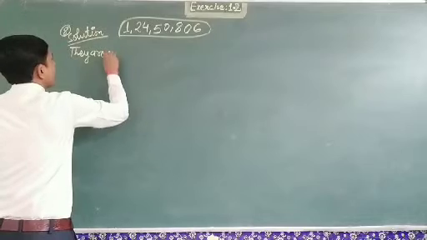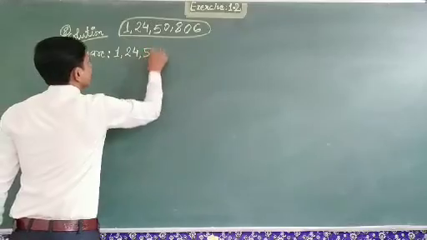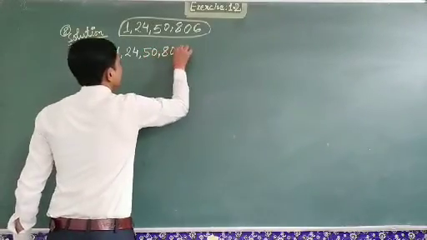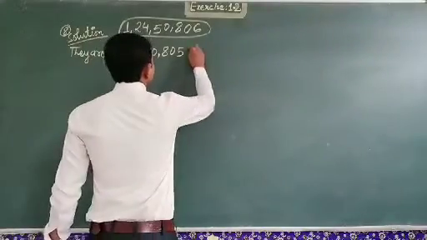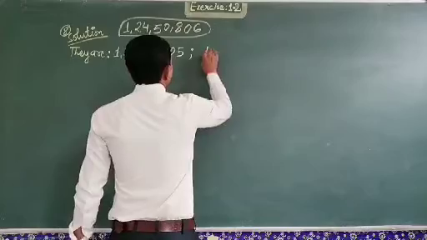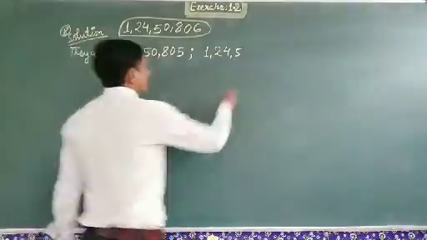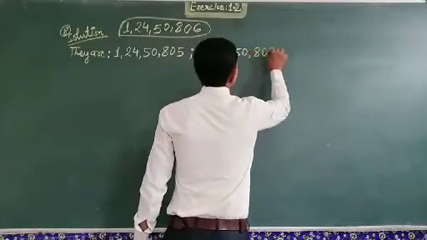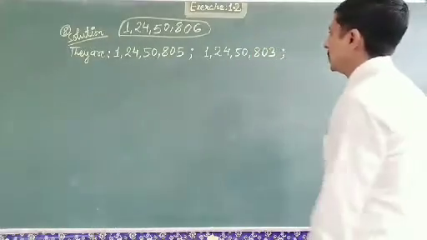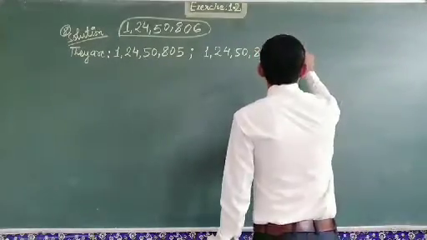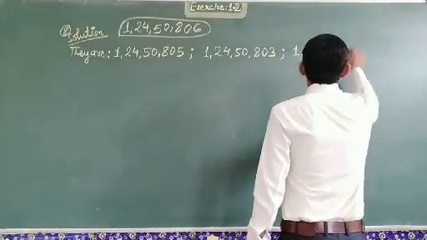The numbers are: 1 crore 24 lakh 50,805, our first preceding odd number; the next preceding odd number, 1 crore 24 lakh 50,803; and our third one, 1 crore 24 lakh 50,801.